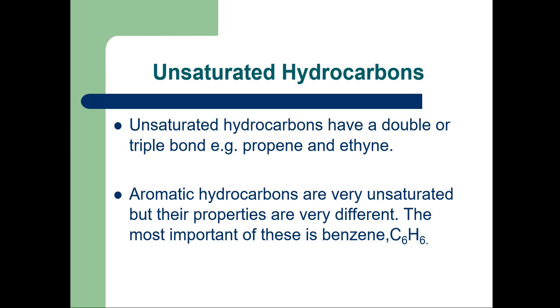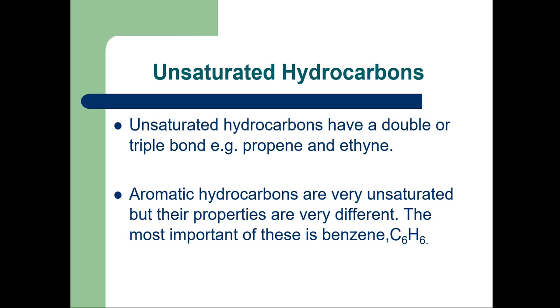As you know, saturated hydrocarbons means containing carbon-carbon single bonds. Examples are ethane, methane, butane, propane, etc. Unsaturated hydrocarbon examples are propene, ethyne, etc. Aromatic hydrocarbons are very unsaturated, but their properties are very different.